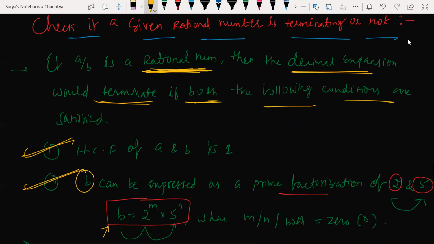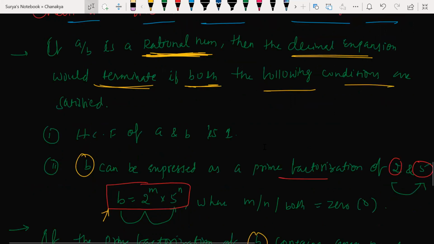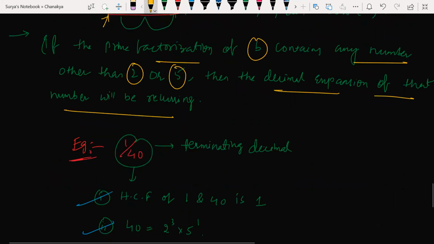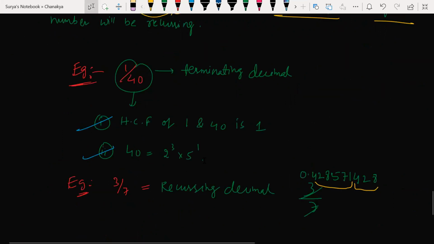What is that? These are the two numbers. These are the two conditions that must be satisfied to check whether the rational number is terminating or not. So look at this here. If the prime factorization of B contains any number other than 2 or 5, then the decimal expansion of that is recurring. Now let's see how it is recurring. I'll tell you why it is recurring, beta.